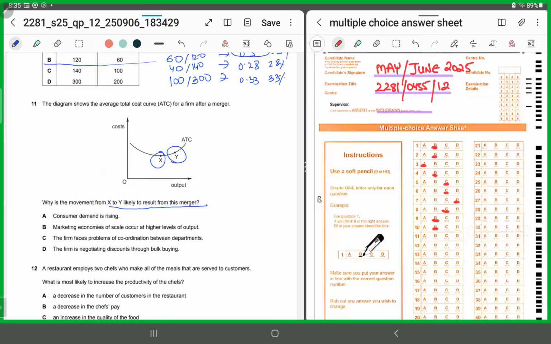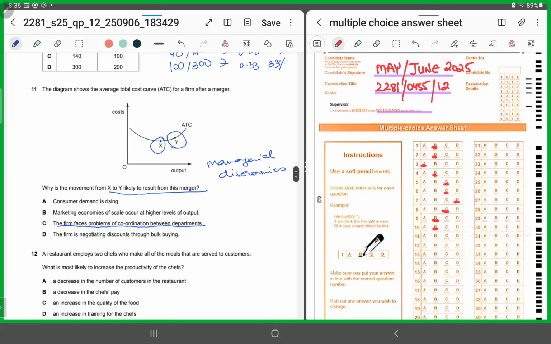Now what could have caused that? It's showing what? Managerial diseconomies of scale. The merger should have brought benefits, but instead of bringing benefits, it caused a rise in the average total cost. From X, we shifted to Y, right? So what does this show? This shows, if you look at the options, the firm faces problems of coordination between departments. Managerial diseconomies of scale. So for 11, we'll shade in C.